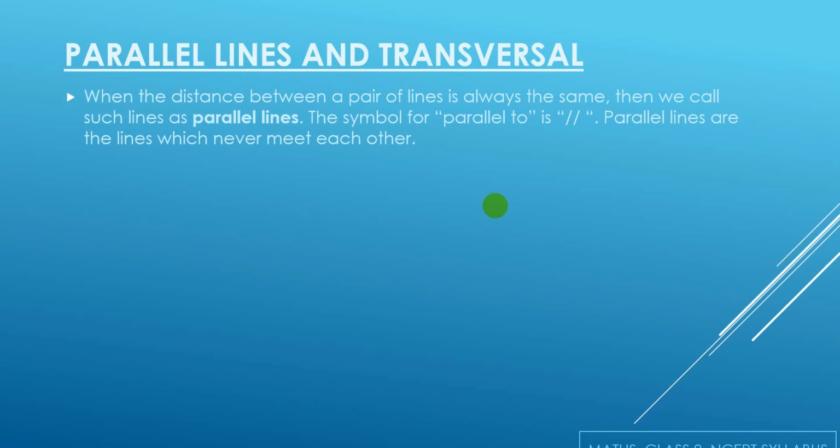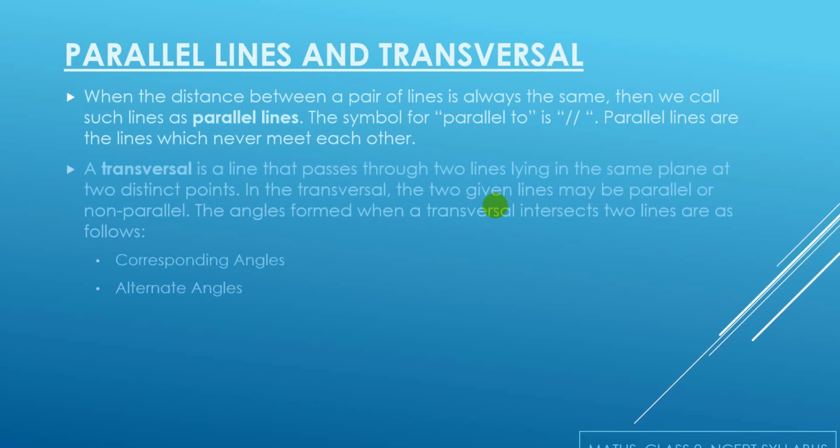We all know the symbol for parallel lines, and parallel lines are lines which never meet each other. That means they will never intersect at any point, and they maintain the distance between them at each and every point. An example we can take is railway tracks, which never meet. The two lines run along, they never meet, and the distance between them remains the same. Now what is a transversal?